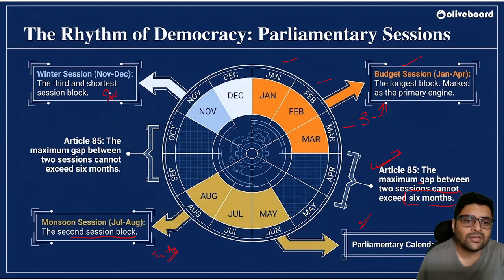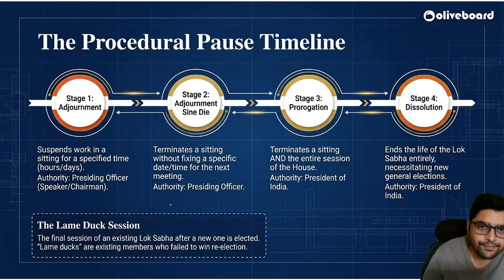Next, we have the winter session. This is the shortest session, just November and December. So there are three sessions: budget session, monsoon session, and winter session. Okay? Next.